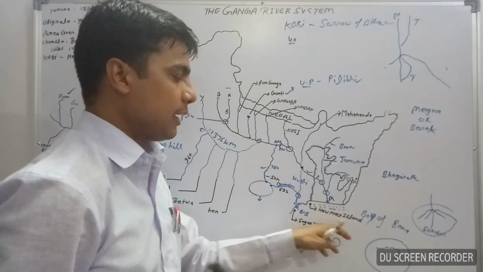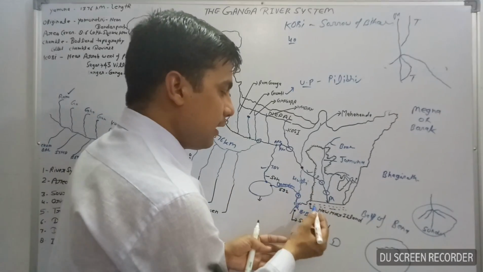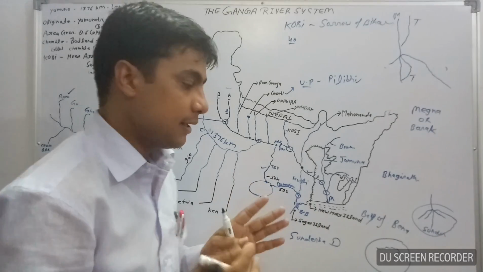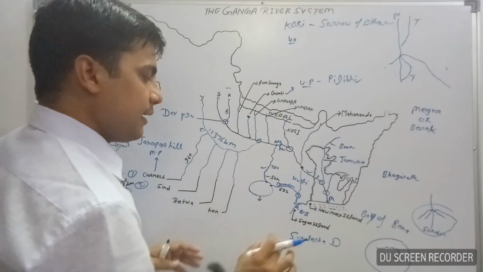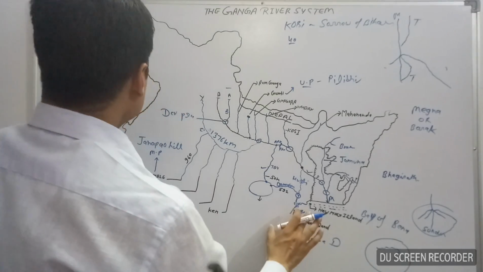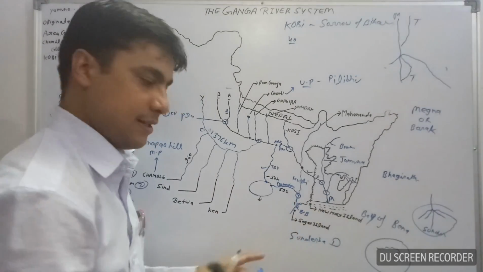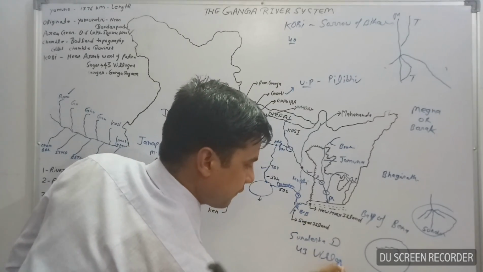And the second, New Moore Island. New Moore Island is a disputed island. It is found in the Bay of Bengal on the border of Bangladesh and India. It is a disputed island. And Sagar Island is an Indian island, we can say. It is found in the Bay of Bengal. And Sagar Island has 43 villages. In this island, 43 villages.